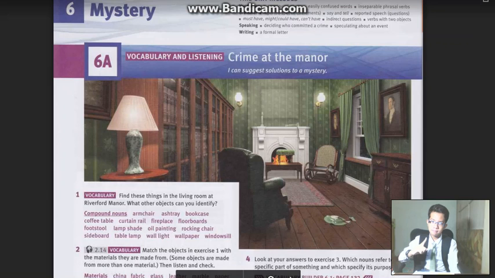We'll do Unit 6 mystery. We'll talk about 6A vocabulary and listening, crime and the manner. So tune in next time, and maybe next week we will have the rerun lesson, so that if any lessons are too hard or you might not understand, we will replay them, for the difficult ones. So tune in next week for the encore lesson, and see you next week from me in the past.